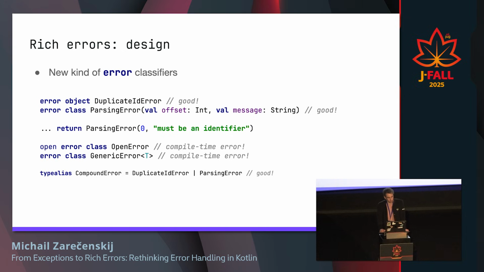So these are regular restricted classes, and they are restricted in a way that error classes can only be final, so you cannot extend from an error class. And also, you cannot have generics. So it's not possible to define an error class which has a generic type parameter T. And one of the questions is, if they are final, then how can I write, for instance, my hierarchies? And the answer is that we would love to use just a type alias and leave the type hierarchy flat.